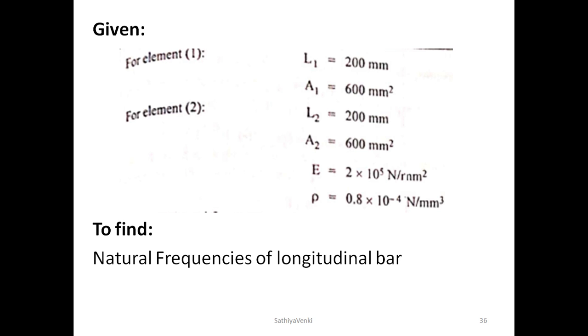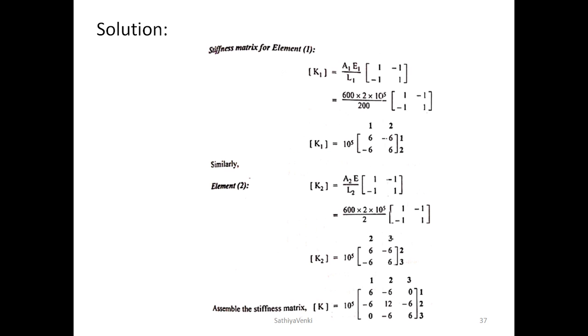So 12, minus 6, minus 6, 6, and the other matrix is 6.4, 1.6, 1.6, 3.2. The remaining constants are available. To obtain this solution, we have to take the determinant and solve as usual by using the method. So we will get lambda 1 and lambda 2, and from them the values of omega 1 and omega 2. Finally we have listed those things.